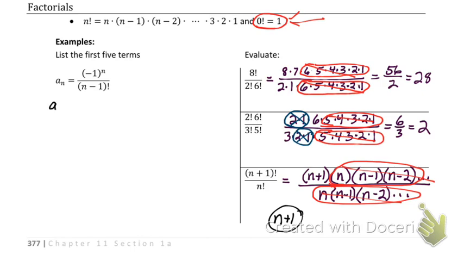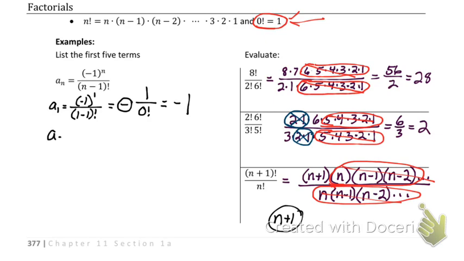So a sub 1 is going to equal negative 1 to the first power all over 1 minus 1 factorial. Well, negative 1 to the first power is negative. So we have a negative out front, and then it's 1 over 0 factorial. 0 factorial is 1, so this just equals a negative 1.